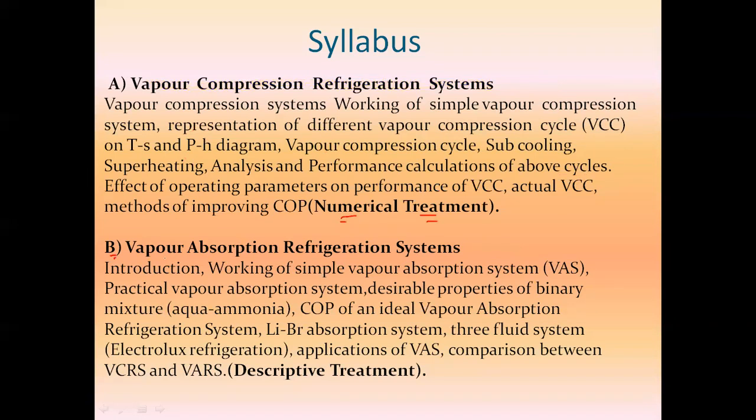Then topic B is vapor absorption refrigeration system.